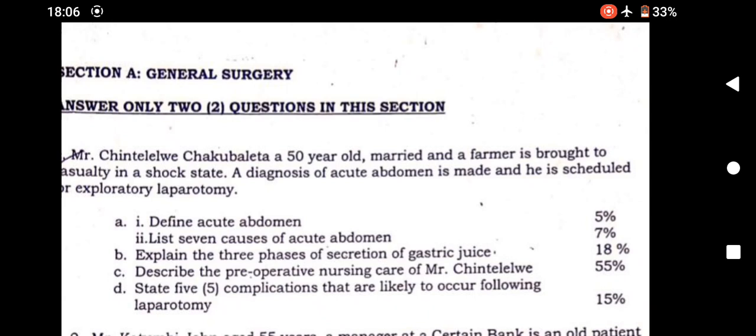So just to guide you, it's very important for you as a student who is having this course, surgical nursing, to know what we call peri-operative care. So when we say peri-operative, we don't mean pre, we don't mean intra, we don't mean post, but we mean the care that we give to a patient that is undergoing or who is about to undergo surgery, or a patient who is coming from surgery. So it's a collective term.